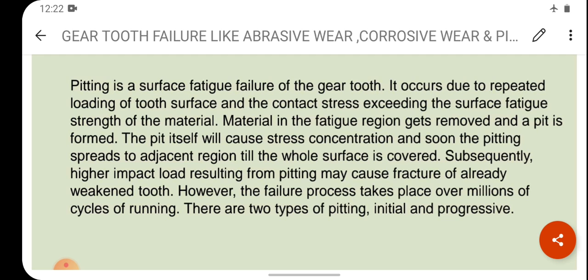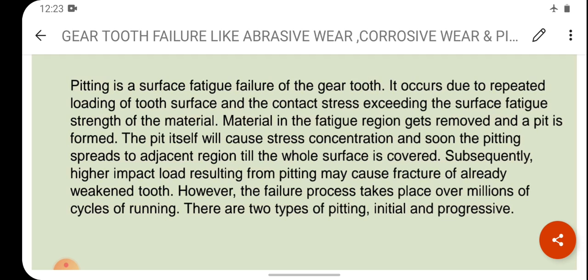So material in the fatigue region gets removed and a pit is formed. What is a pit? Small small parts are removed, and small cavities form. The pit itself will cause a stress concentration and soon the pitting spreads to the adjacent region till the whole surface is covered. Subsequently, higher impact load resulting from pitting may cause fracture of the already weakened tooth.